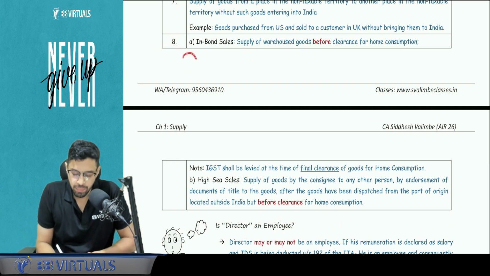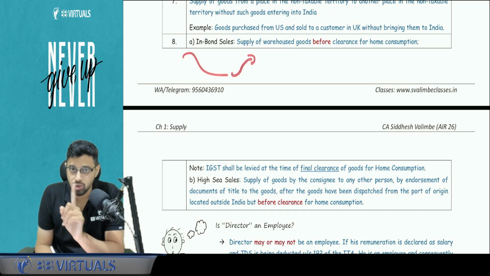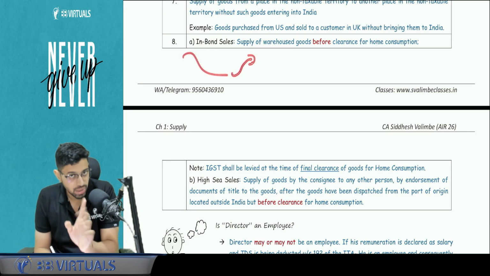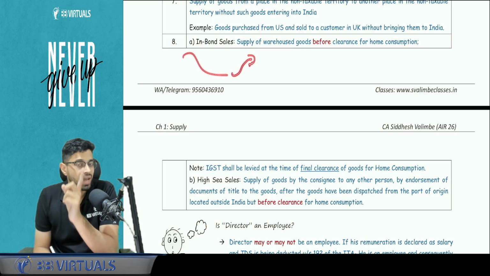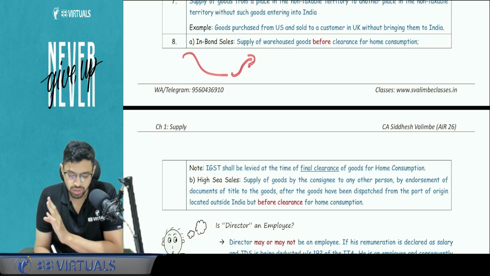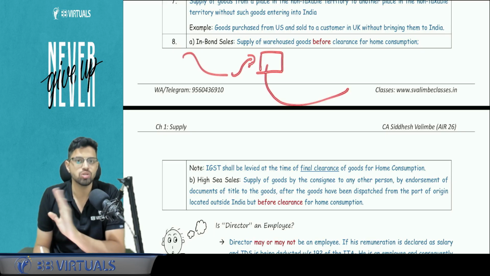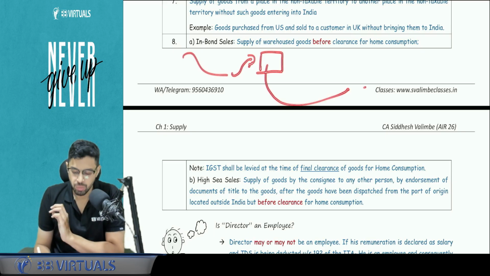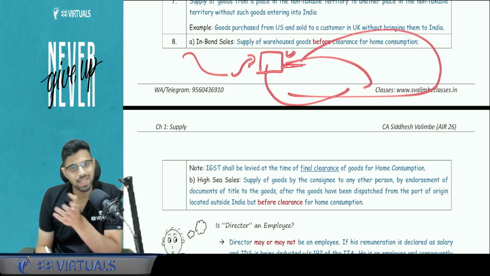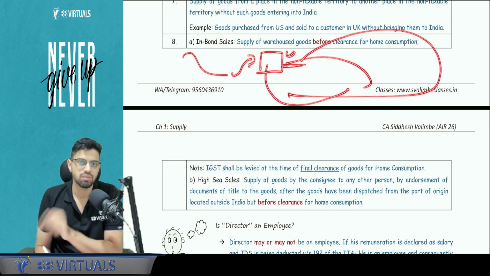Inbound sales. I imported goods. The goods are in my warehouse. Yes, so technically I have not cleared the goods yet. The goods are not yet cleared. Into-bond bill of entry has been filed, ex-bond bill of entry has not been filed. So goods are lying in the warehouse. Meanwhile, I sold the goods to Mr. X. This sale is outside the scope of GST. Clear? Now Mr. X will go and get the goods cleared. There he will pay IGST. Once cleared, let's say Mr. X sells those goods back to me. Then GST will be applicable.